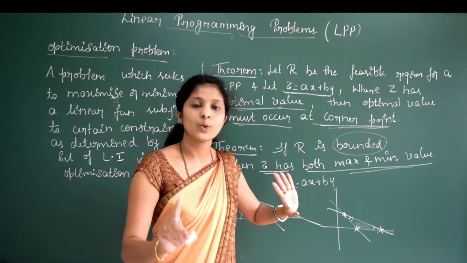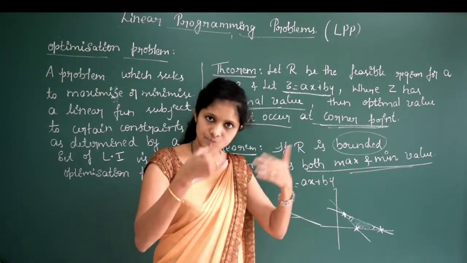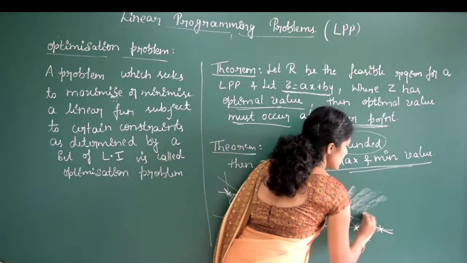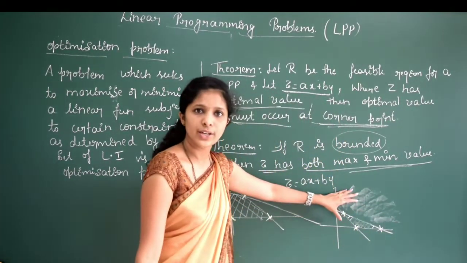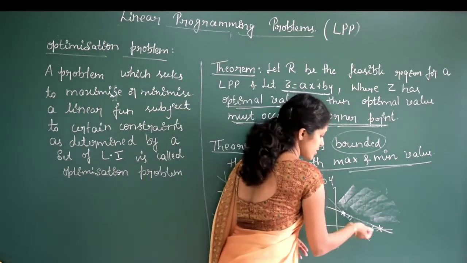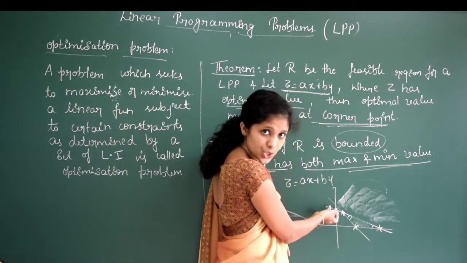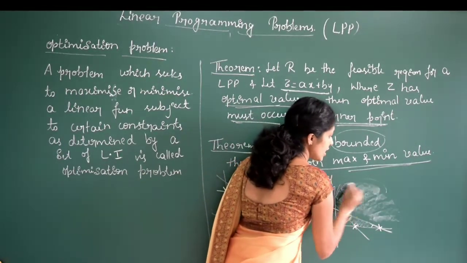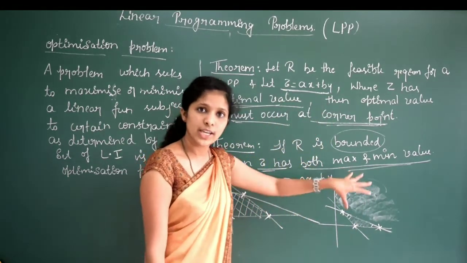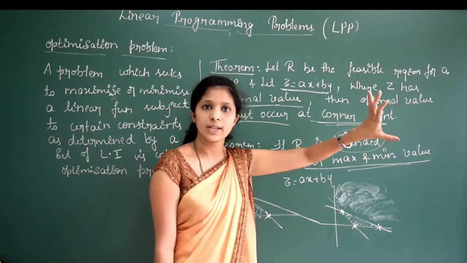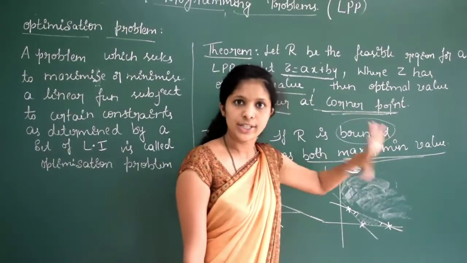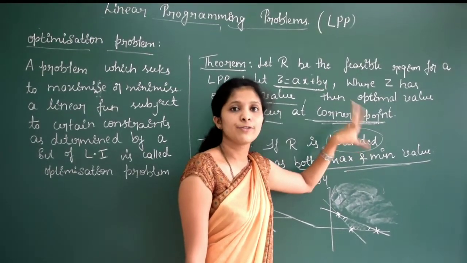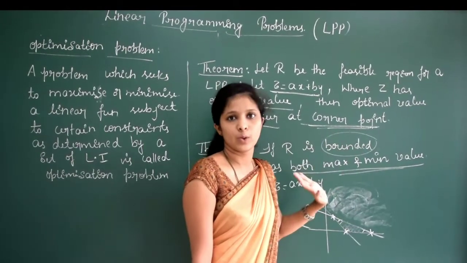If it is unbounded, then we have to check whether it has a maximum or minimum value. Suppose this is the solution region. Here there is no boundary, right? So this is called the unbounded region. This is bounded, and if I consider this solution region, then also it is bounded. Here this is also bounded. But if I consider this region, then it is unbounded. Then to check whether the function has a maximum or minimum value, there is another method. Later we will see about the unbounded graphs. And the important thing is bounded problems are very important compared to the unbounded.